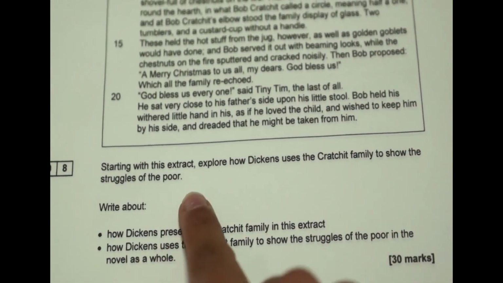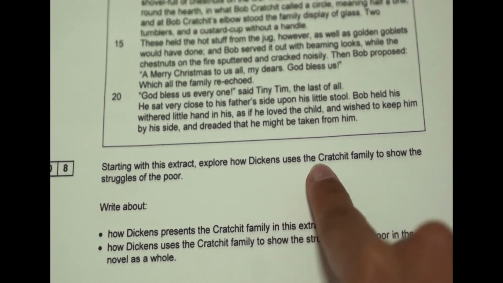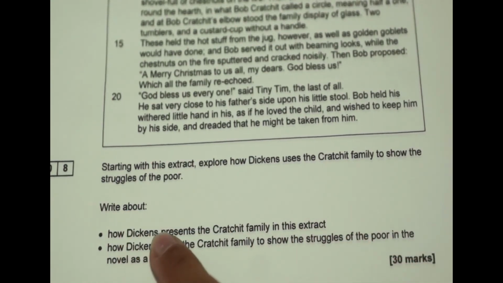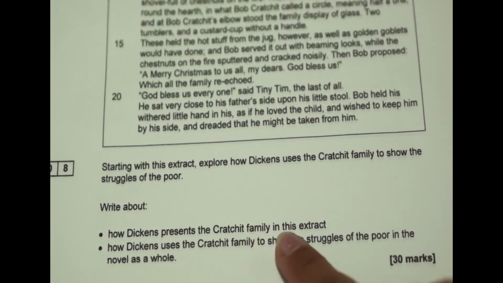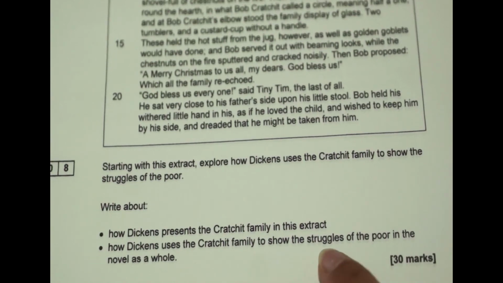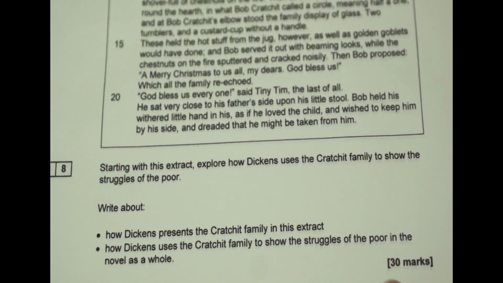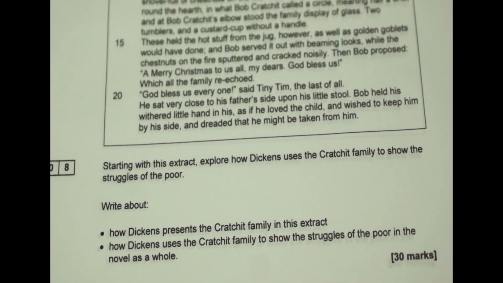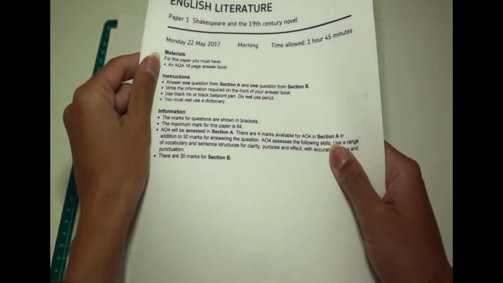Starting with this extract, explore how Dickens uses the Cratchit family to show the struggles of the poor. Write about how Dickens presents the Cratchit family in this extract, and how Dickens uses the Cratchit family to show the struggles of the poor in the novel as a whole. And this question is 30 marks. The previous one is 34 because it has SPaG. Actually, no, you get SPaG for the whole paper, so 4 marks for SPaG and organisation. This is your English Literature paper, and you will be required to answer the 2 questions.